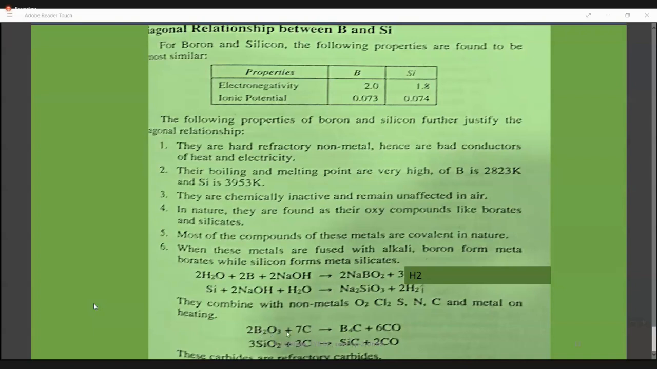Boron, B2O3, the oxide of boron, reacts with carbon giving boron carbide, B4C. Silicon carbide is SiC. Both are very hard substances and they are used as refractory carbides. They are called refractory carbides. This is a very important and common property. I think all the diagonal relationships are over.